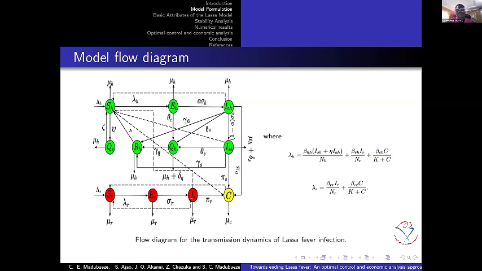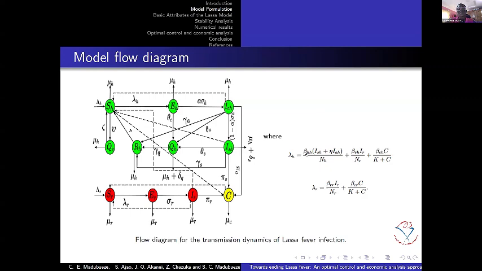And also the infected rat is IR. We have the exposed rat and the susceptible rat. Of course, the rat does not die of the disease, so we do not consider death due to the disease here. Now, coming to the force of infection, in as much as human-to-human infection is very rare, we cannot neglect it in the modeling of this virus.